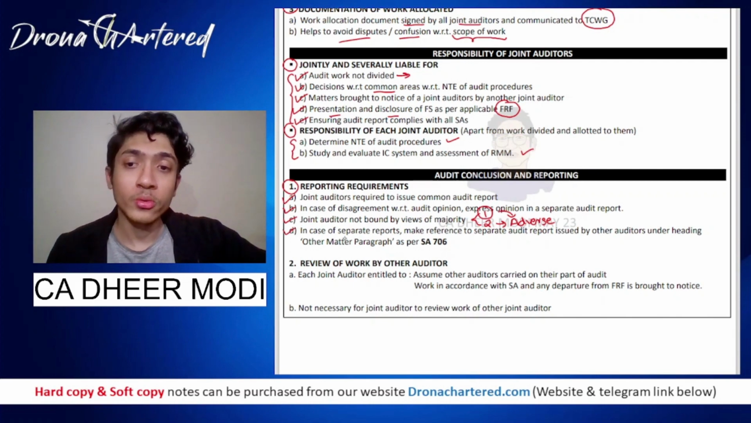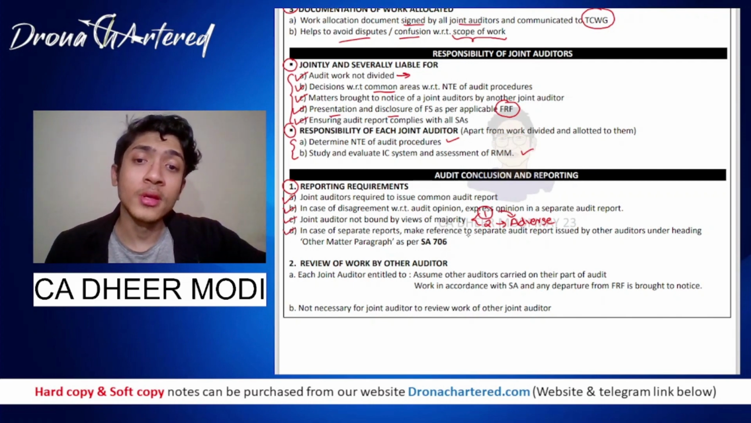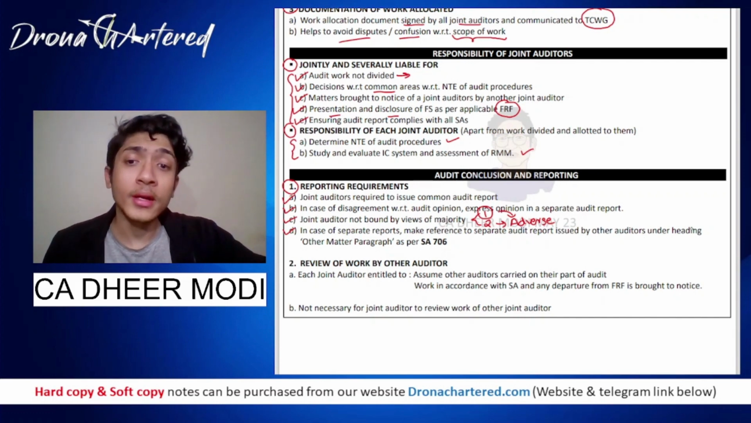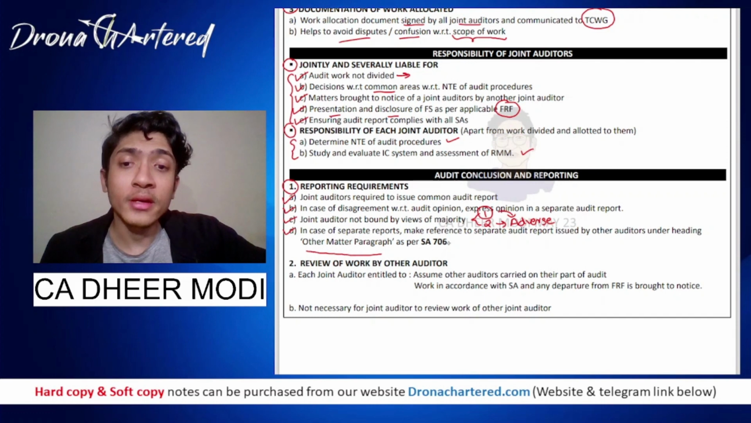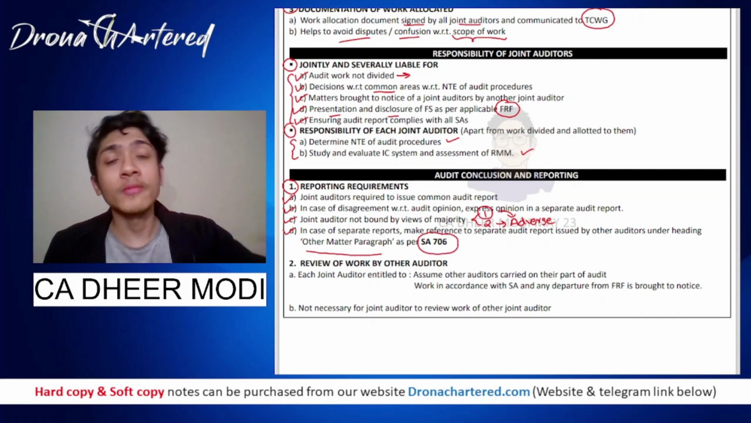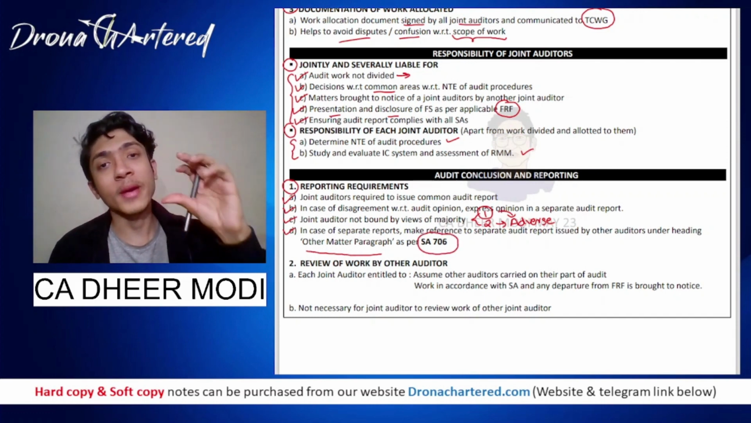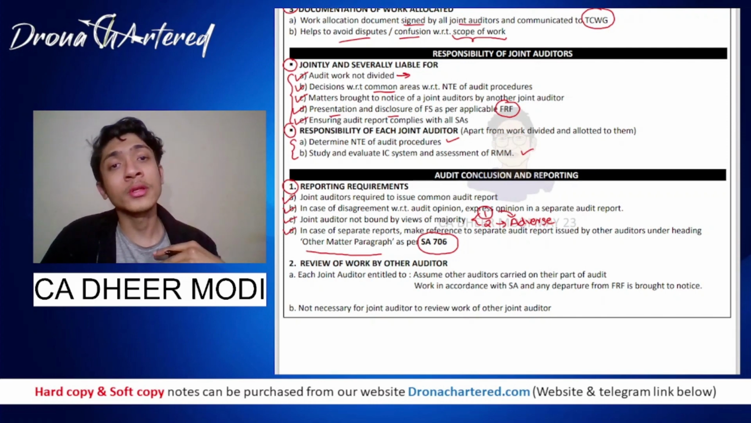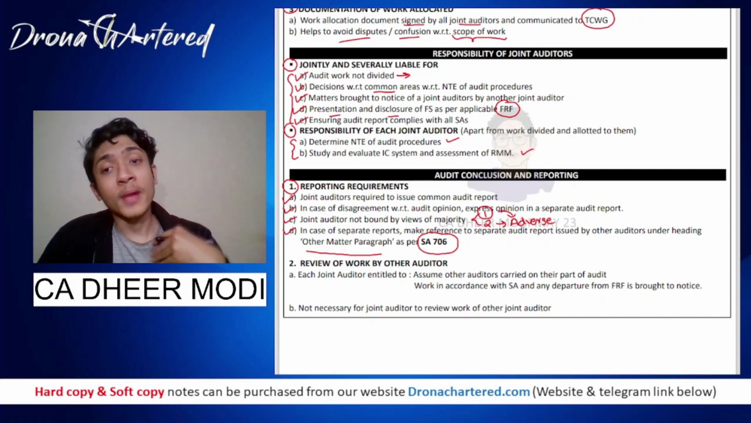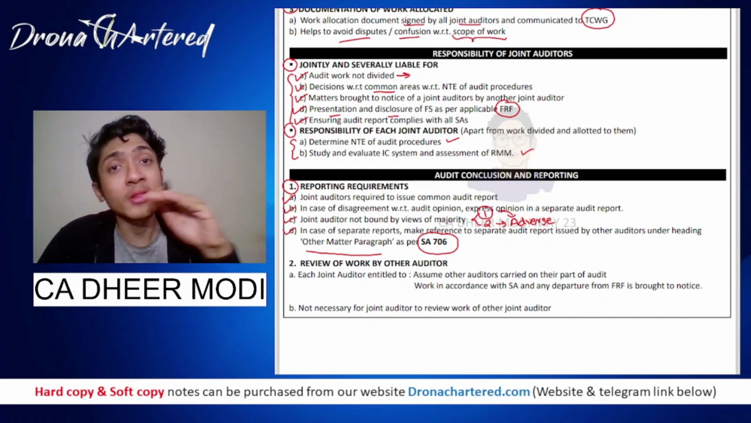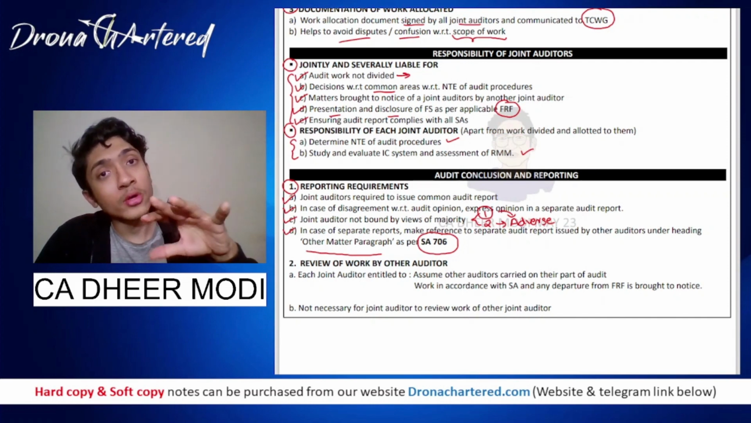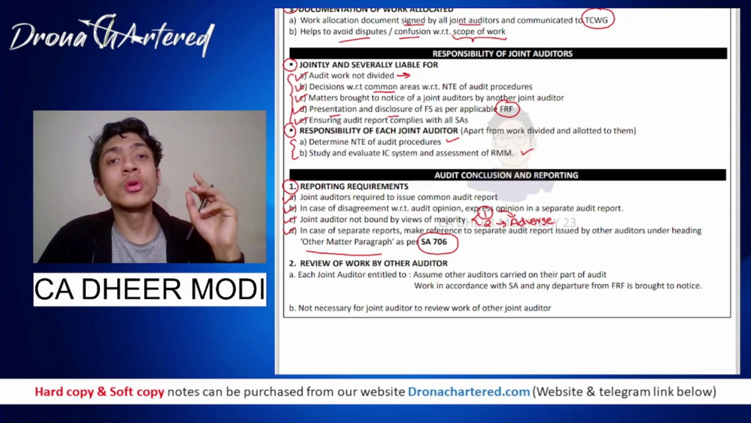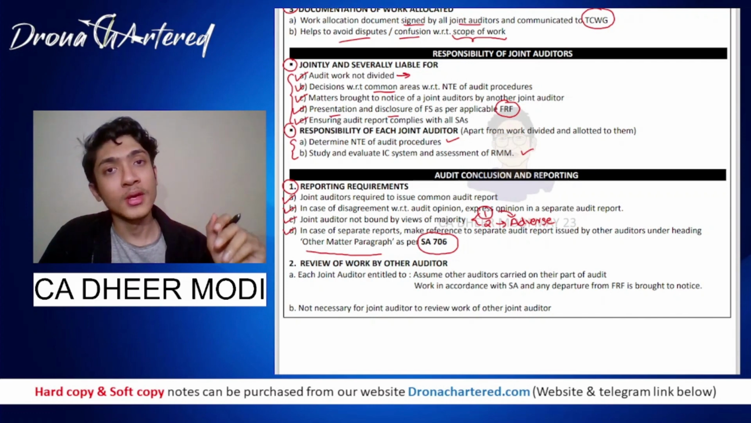Now what does the D point say? In case of separate reports, make reference to the separate audit report issued by other auditors under the heading other matter paragraph as per SA 706. So this SA will be covered in 706, but this is a separate paragraph included in the audit report. So if I am issuing a different audit report and my other joint auditors are issuing a different audit report, in my other matter paragraph, I will have to specifically mention that boss, this is my audit report, but there has also been another audit report issued by so and so people.